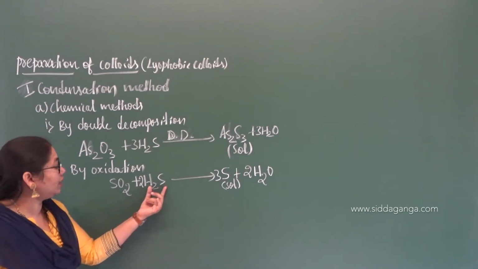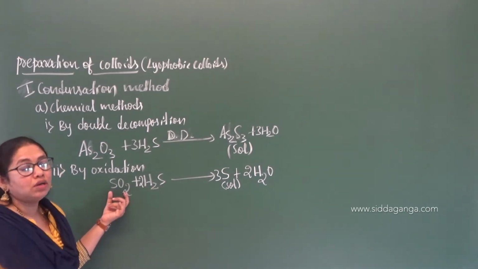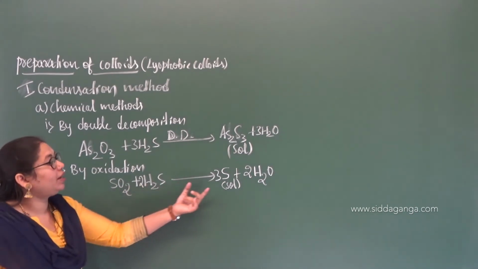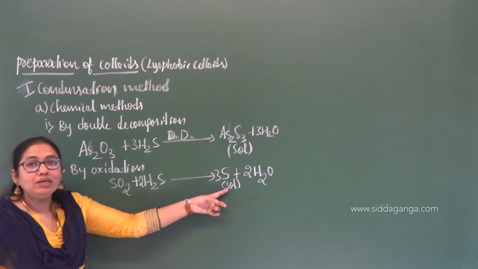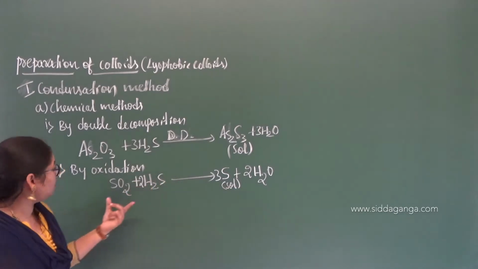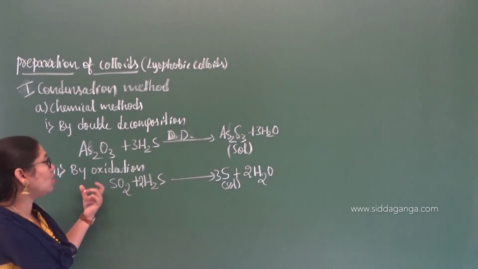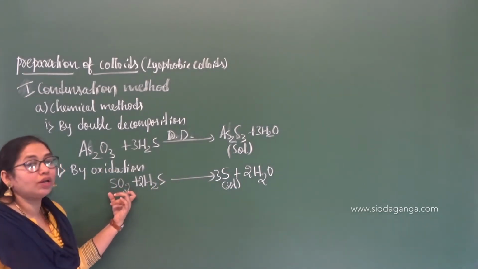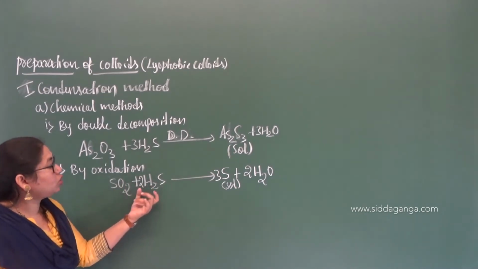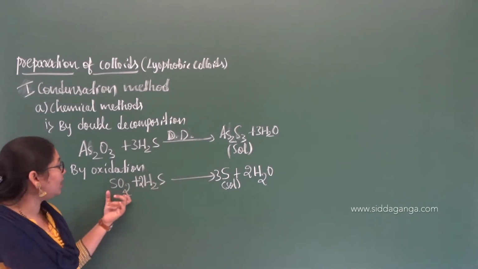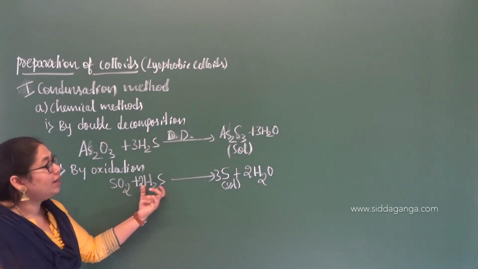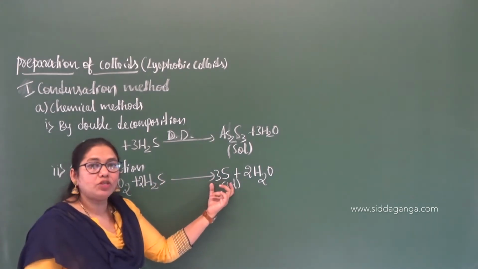One is undergoing reduction, the other is undergoing oxidation. So here H2S has been oxidized to sulfur. By oxidation you can convert hydrogen sulfide to sulfur. When sulfur dioxide is bubbled through this, it leads to the formation of the sulfur sol.